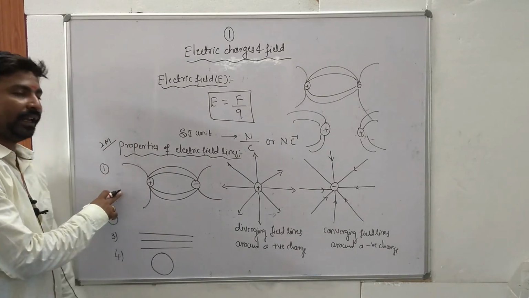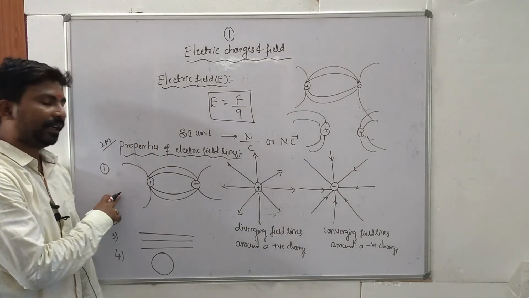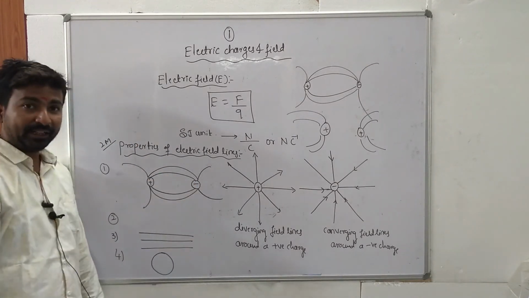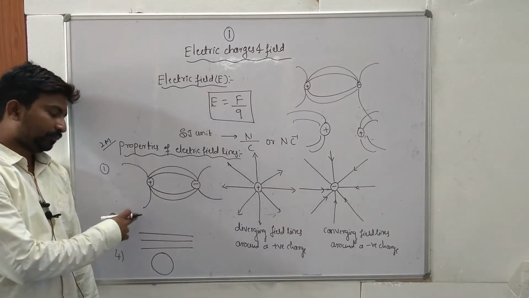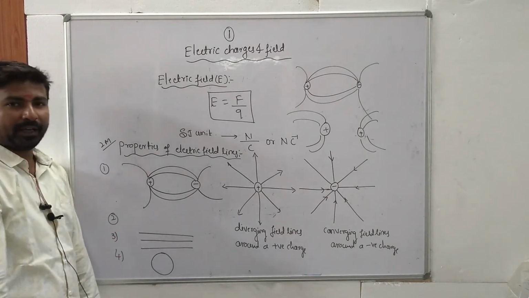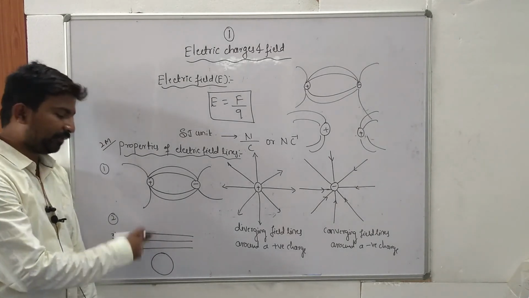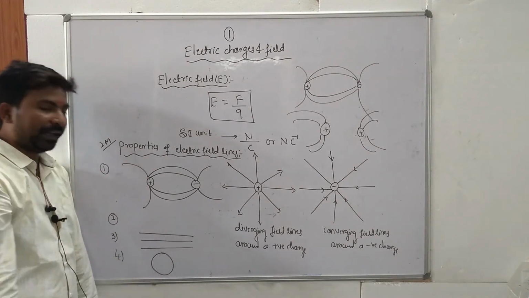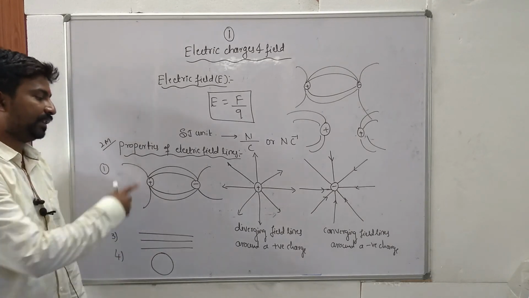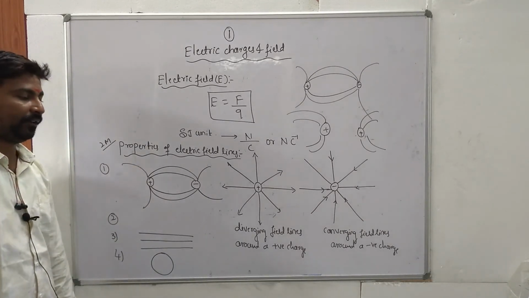First property, electric field lines always start from a positive charge and end on a negative charge. Second, they have no physical significance. Third, electric field lines cannot intersect with each other. Fourth, electric field lines do not form any closed loop, isn't it?